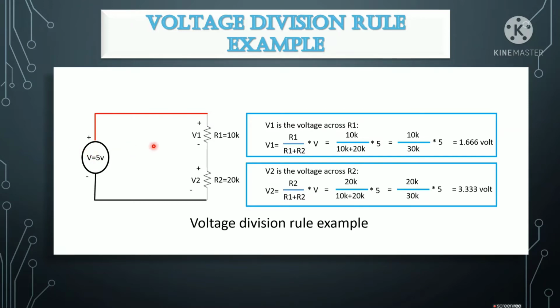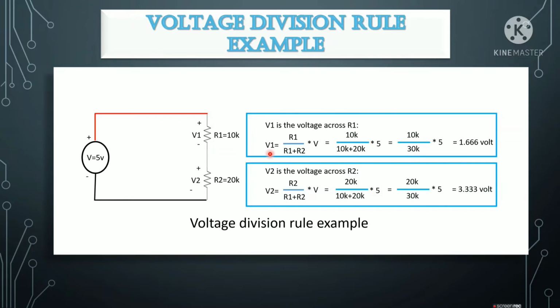Here the 5 volt is divided across the R1 resistor and also the R2 resistor. Across R1 we have V1, and across R2 we have V2. There is a formula to calculate the voltage across a resistor.